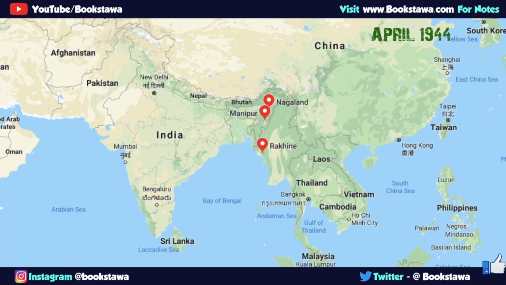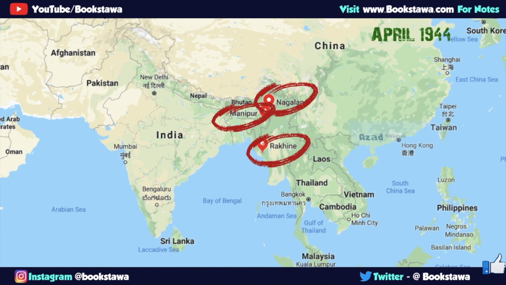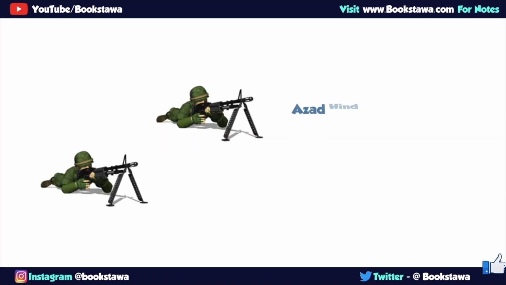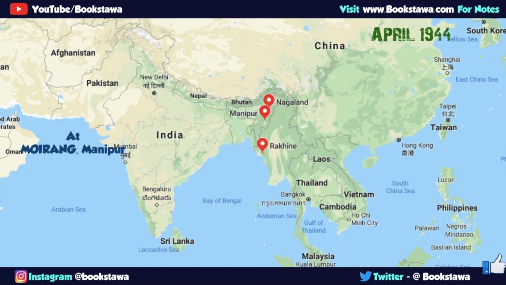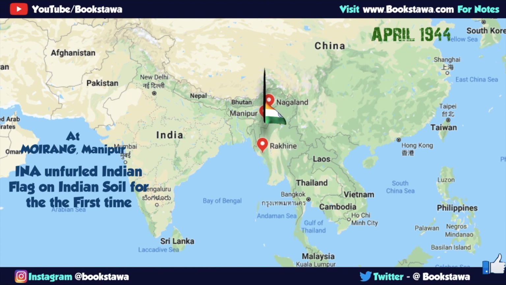While fighting along with Imperial Japanese Army, Azad Hind Fauj registered their first victory on Indian soil. They captured Arakan, Manipur, and Nagaland. Indian National Army had entered in Nagaland's Kohima, Manipur's Imphal. We should note that this was a time when Indian National Army unfurled the Indian flag for the first time on Indian soil at Moirang. Moirang is basically a place in Manipur. After this, on 4th July 1944 at Burma, Subhash Chandra Bose gave a motivational speech to Indian National Army. It was this speech where he said, "Give me blood and I shall give you the freedom."